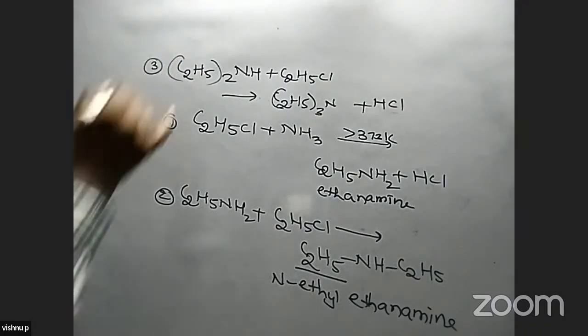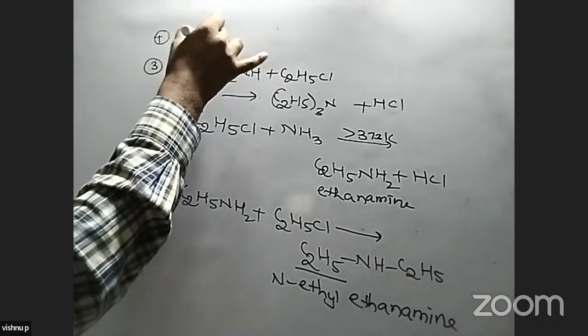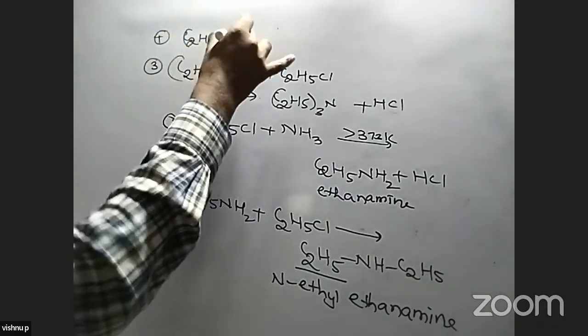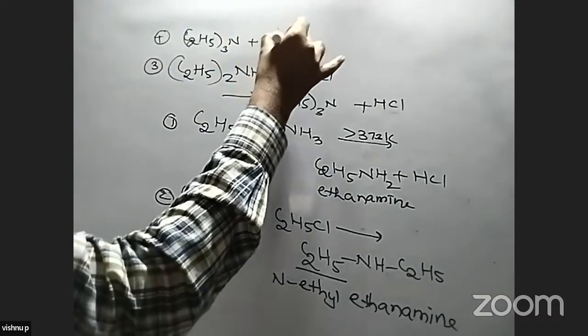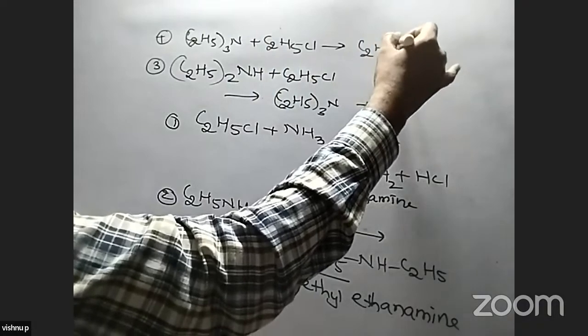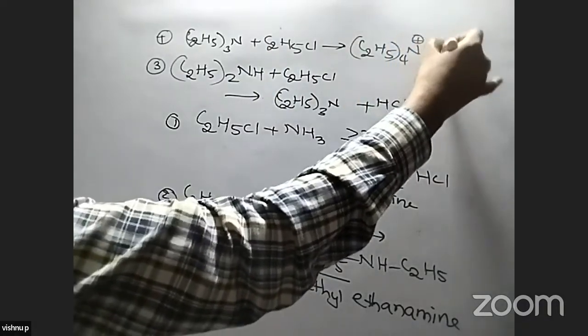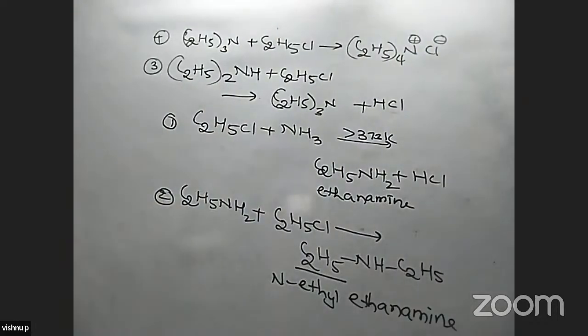One more step is also possible. Fourth, N,N-diethyl ethanamine reacts with one more ethyl chloride. We get C2H5 taken four times with N plus Cl minus. This is called a quaternary ammonium salt.